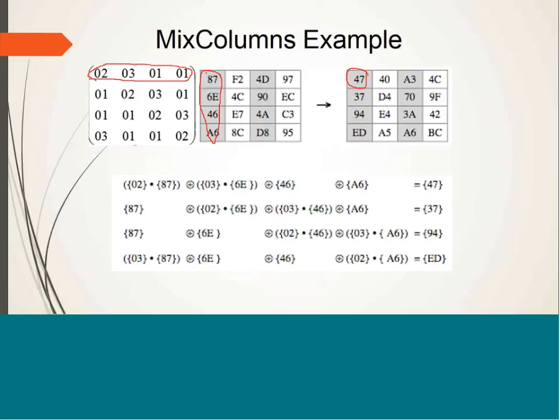This is actually diffusion. This is the concept behind diffusion. I think now it will be clearer how AES promotes diffusion.